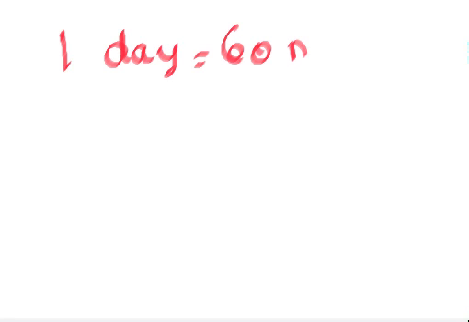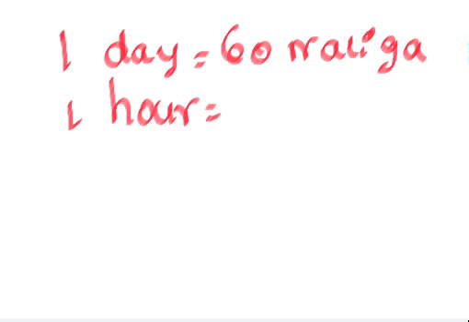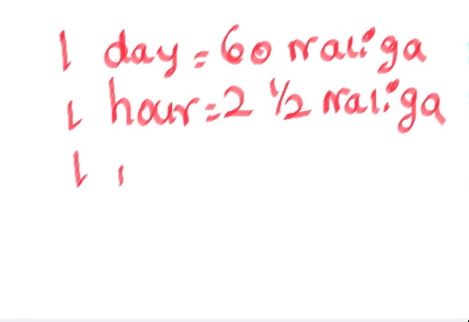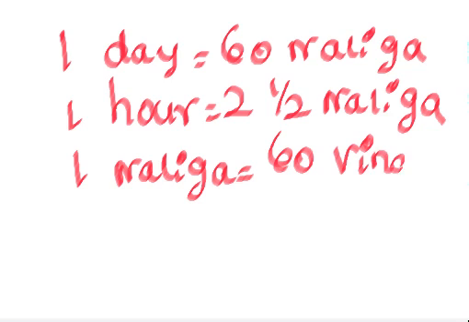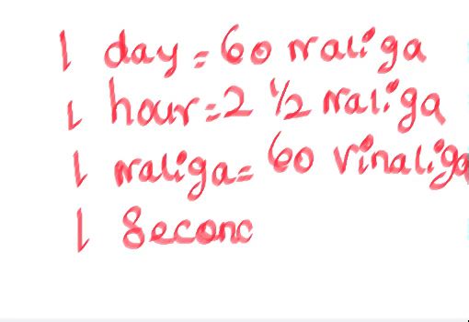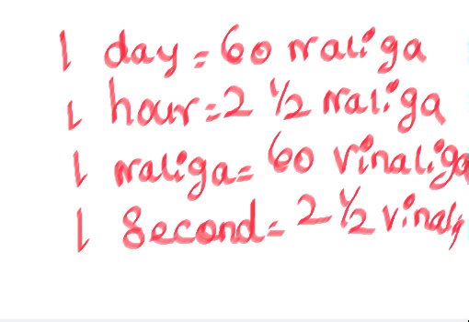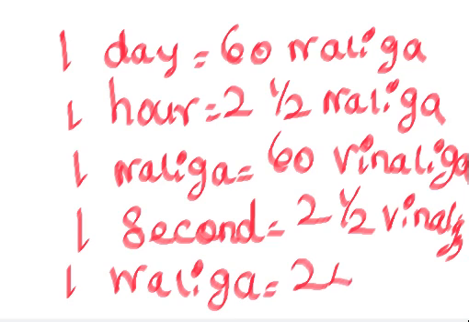Okay, once again I will explain you. Please listen clearly. 1 day equals 60 Naliga. 1 hour equals 2.5 Naliga. 1 Naliga equals 60 Vinaliga. And 1 second equals 2.5 Vinaliga. And 1 Naliga equals 24 seconds.